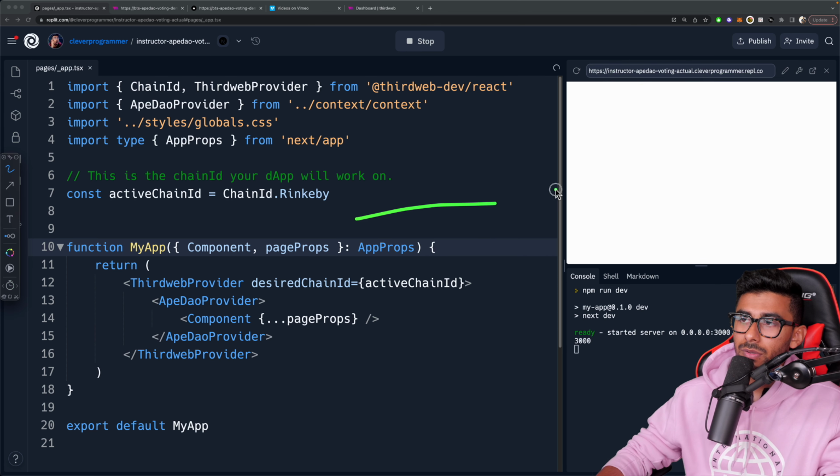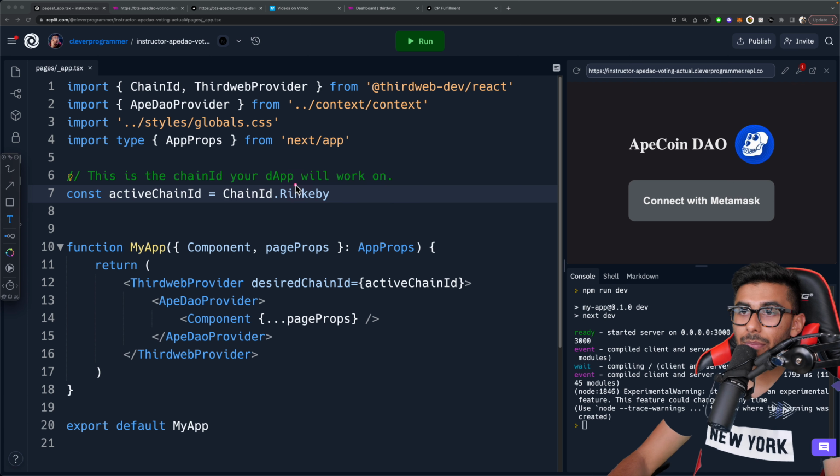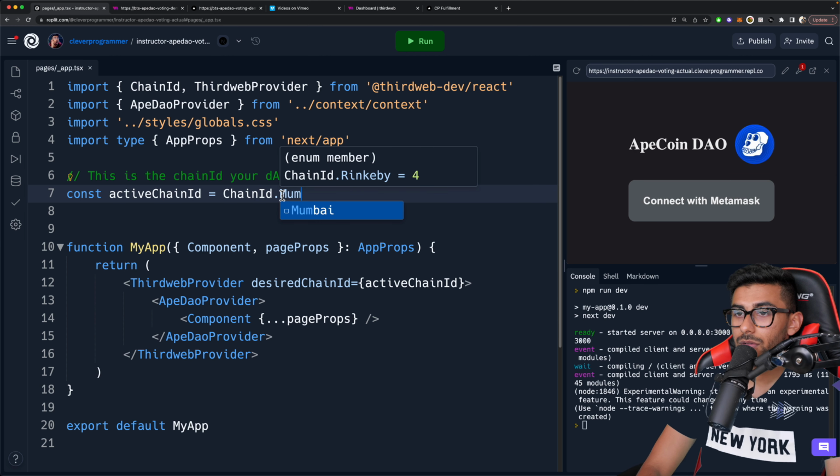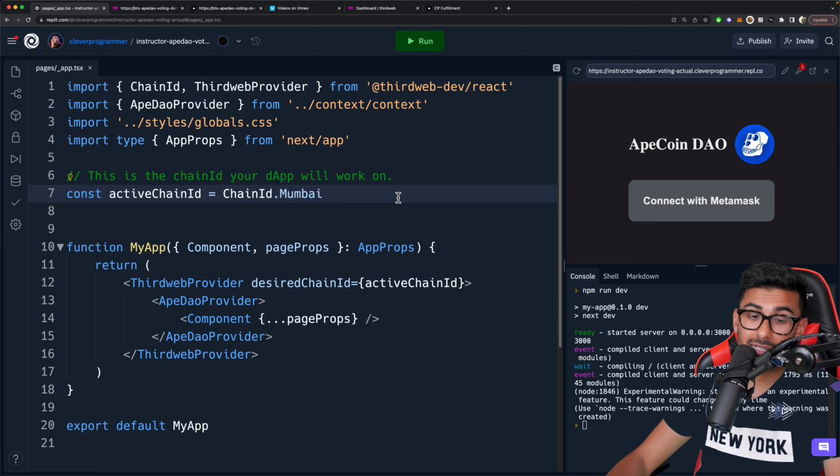But once it is loaded, you will see the home page showing up here. But Rinkeby is deprecated, so we won't be using this. In place of Rinkeby, we'll be using Mumbai. So let's go ahead and see if it has Mumbai. It seems like it does. And that's what we're going to pass as our desired chain. And that's going to be our active chain ID.